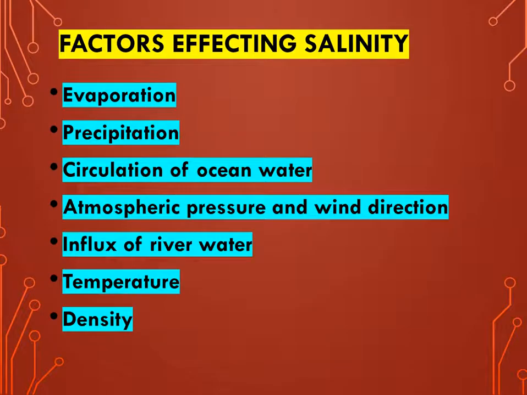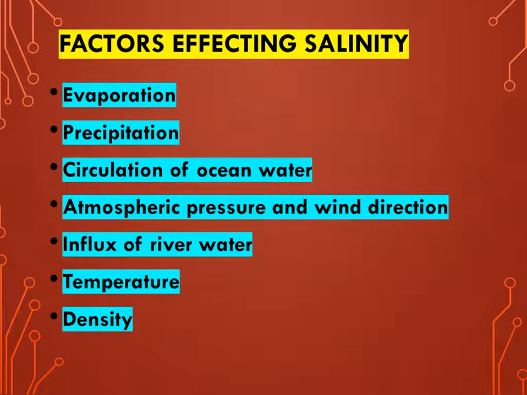Now we should understand some important factors that affect salinity of the ocean throughout the world. First is evaporation. Evaporation is a very common factor. We know that the greater the evaporation, the higher the salinity. Next is precipitation. Precipitation and salinity are inversely related. Higher precipitation means higher influx of fresh water. It means it decreases salinity of ocean water.